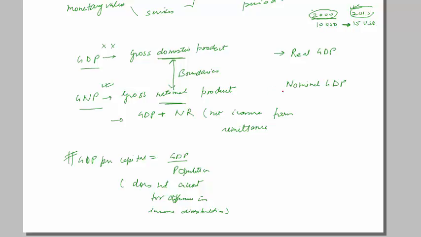So there comes the concept of nominal GDP, which means that we discount whatever the GDP is by inflation. We discount this for inflation and we get the nominal GDP, right? And then we can compare.